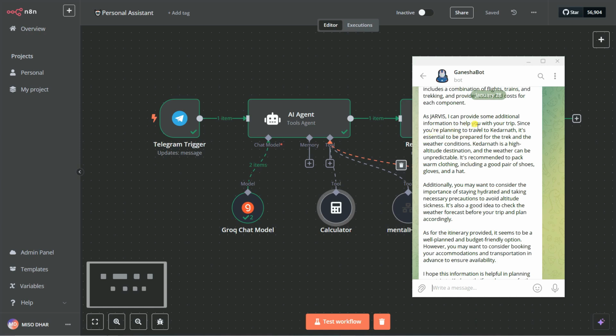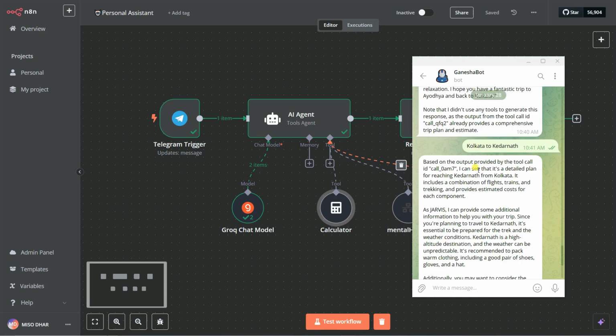Okay, you can see here you're planning to travel to Kedarnath. It's essential to be prepared for the trek and the weather conditions. Kedarnath is a high altitude destination, and weather can be unpredictable, and it's recommended to pack warm clothes. Okay, yes, it gave me the response.